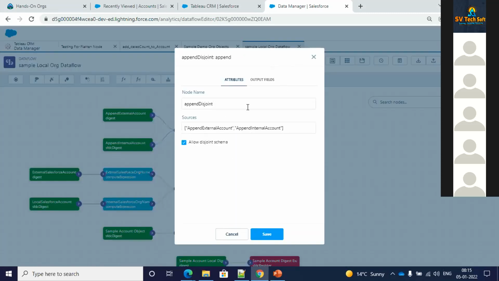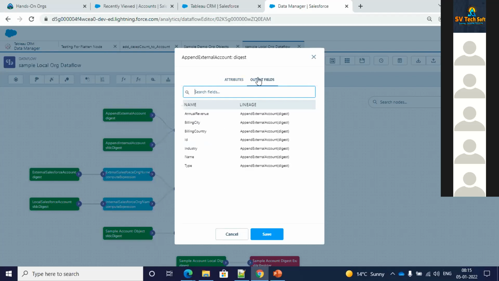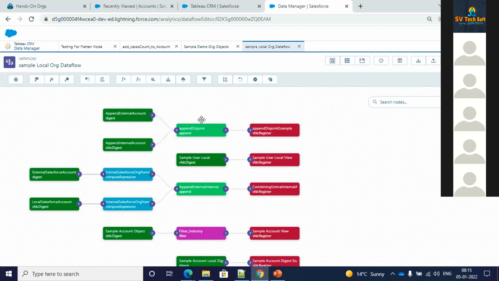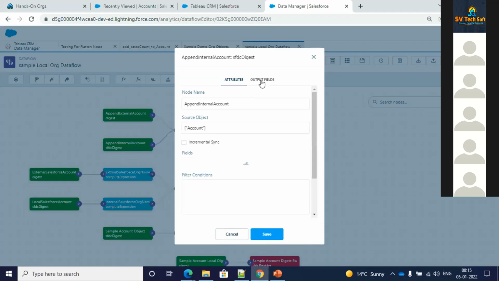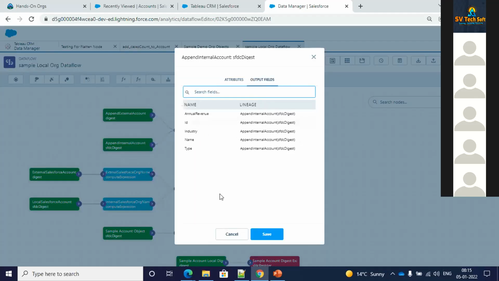Just one thing I wanted to answer that question. Yes, you are right. You definitely need common fields. You are completely right over there. If I go to the output fields in the external one, I see these fields, right? And in the internal one also, I need to have the same fields. You are right on that. But even if I have some extra fields, like for this internal account, if you see, I have only 5 fields over here.